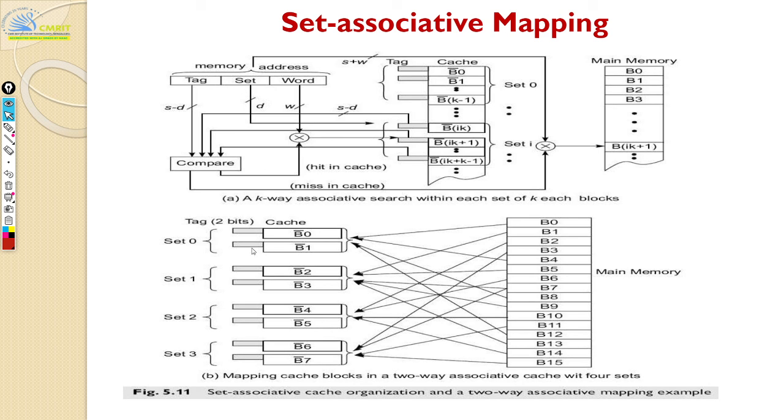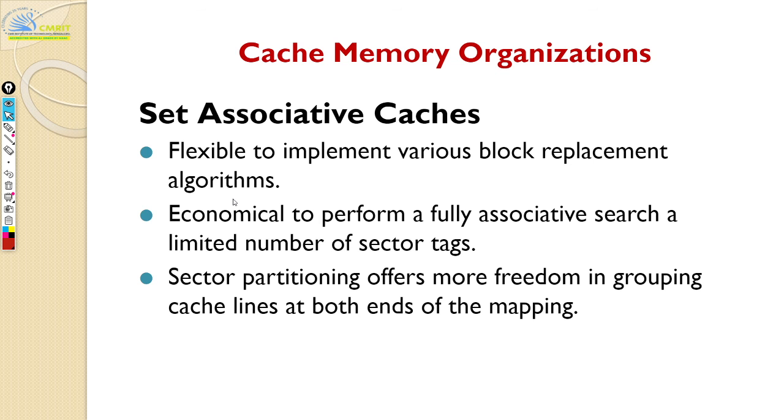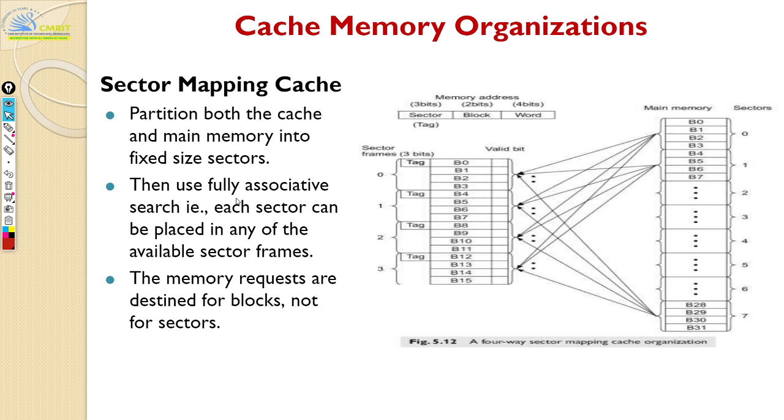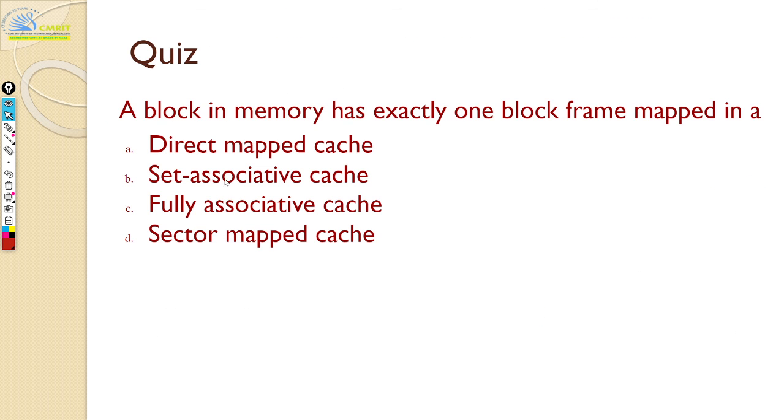It can go to any block frame in this set. To differentiate which block frame it has to go to, you check the tag bit. So you check only these two tags, and if it matches, it is a hit, otherwise it's a miss. Got it? Okay. So that's all about cache memory.